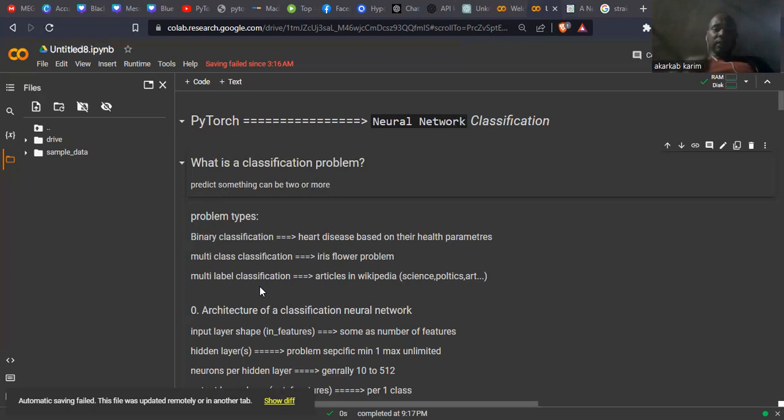So let's start the process. Step 0: here we have the architecture of classification with a neural network. Neural networks, or deep learning, especially this approach, are becoming famous and are progressing faster and faster. The progress of this approach is exponential.